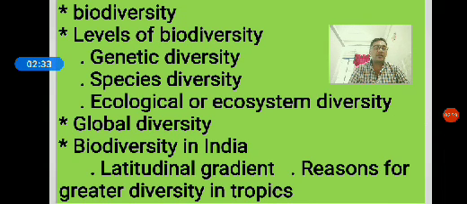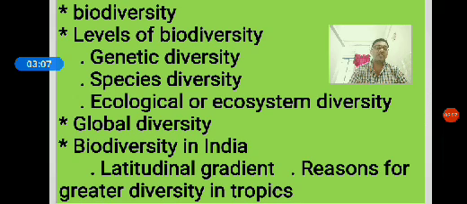Then, compared to the animals, the variety of plants is very much less. This is because animals avoid unfavorable conditions by searching for new habitats, and they become more adapted to diverse habitats, but plants are not. For this reason, plants have less diversity compared to animals.